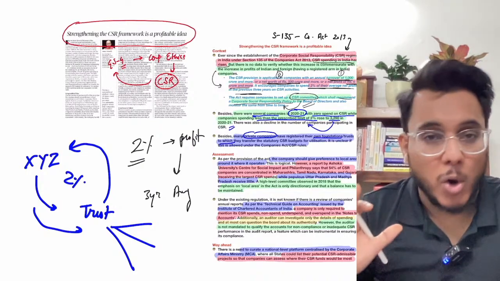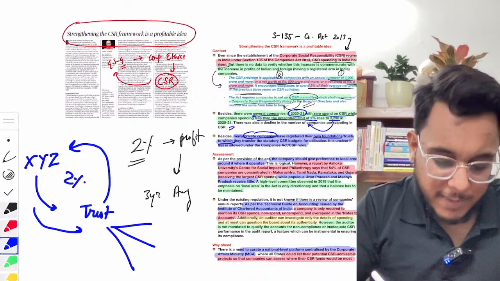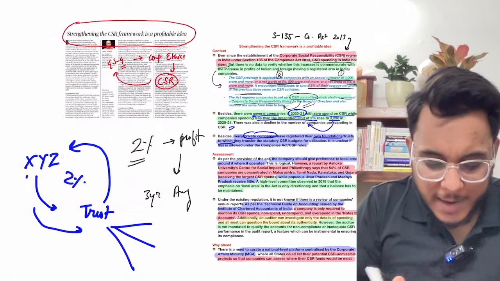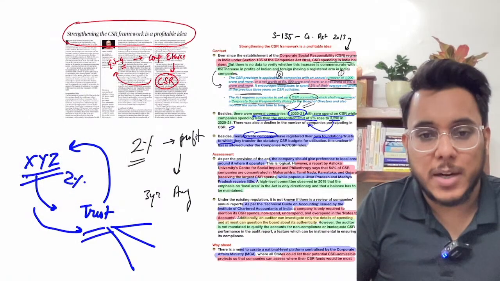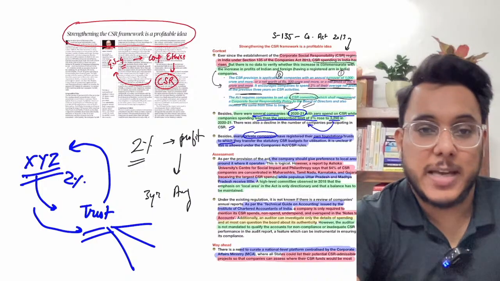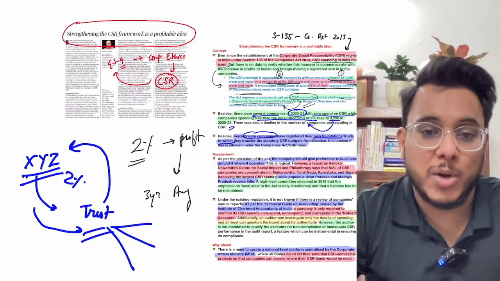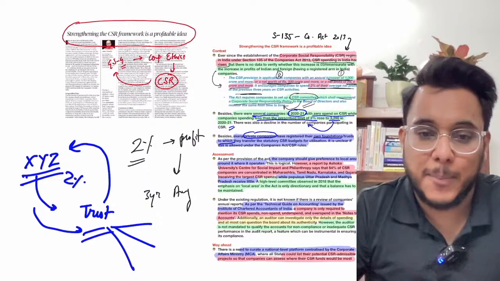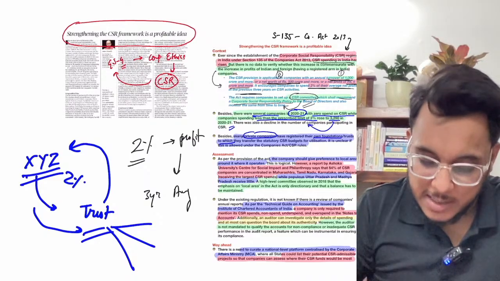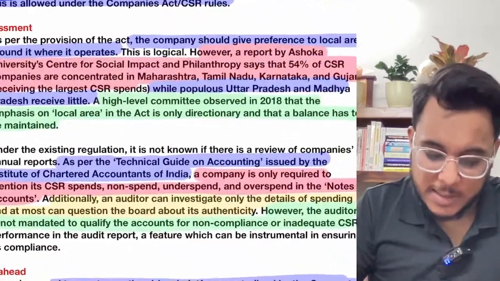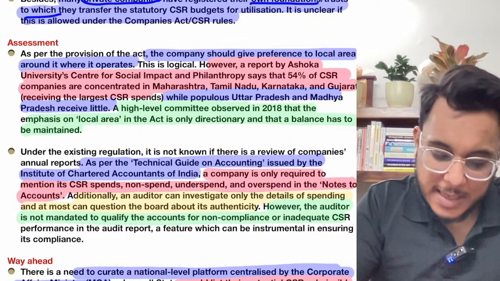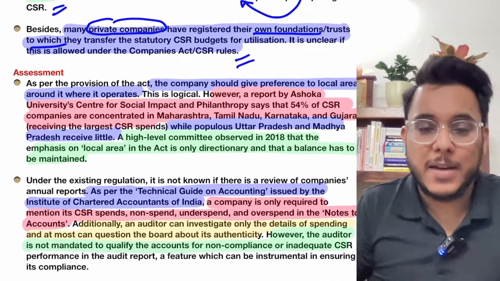Moreover, in the law also it's not very clearly provided whether a corporate can provide the money to their own charitable trust or not. That is not very clear, but many of the corporates are creating their own charitable trust and providing money to them. This is also something that's happening. Okay, so this is, guys, the issue that's coming here. Fine.